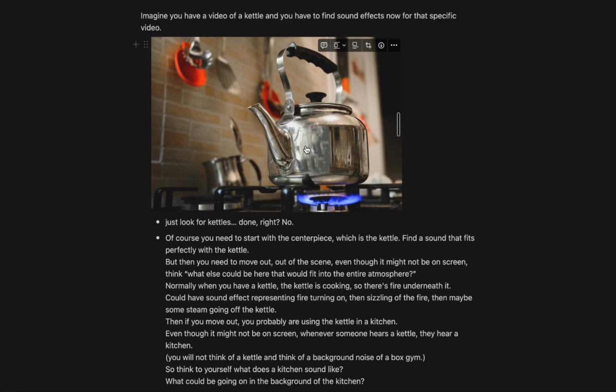Normally, when you have a kettle, the kettle is cooking, as you can see here. So there's fire underneath it. So you might have to add fire sound. You could also have a sound effect representing when you turn on the fire, then the sizzling of the fire, then maybe some steam coming off the kettle.